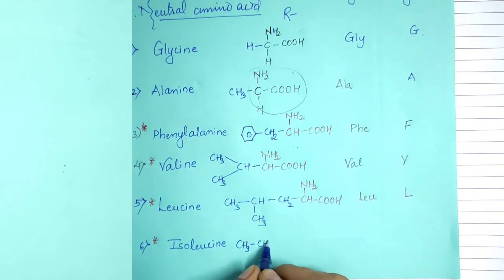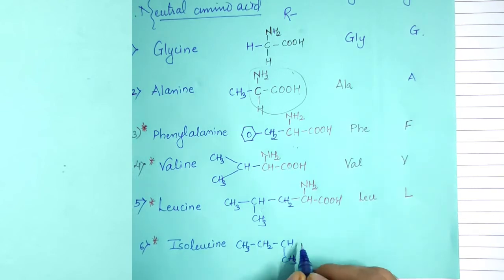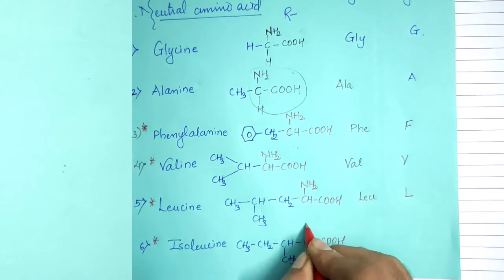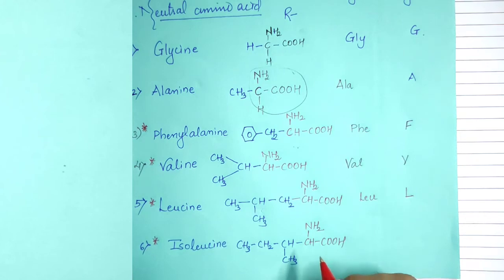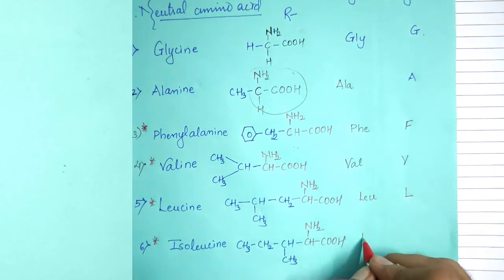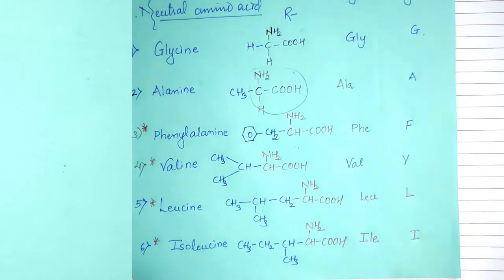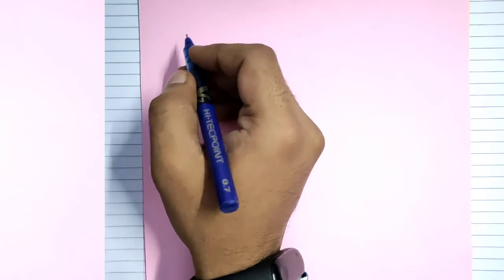CH3, CH2, CH, CH3, and the rest one, COOH, NH2. That is isoleucine. I L E, capital I is the symbol. Isoleucine. Now we will see the 7th one,